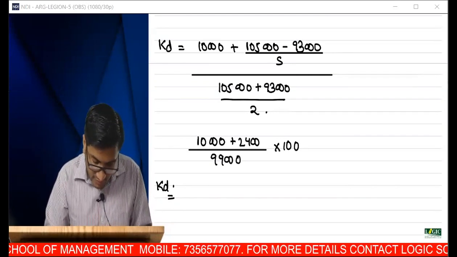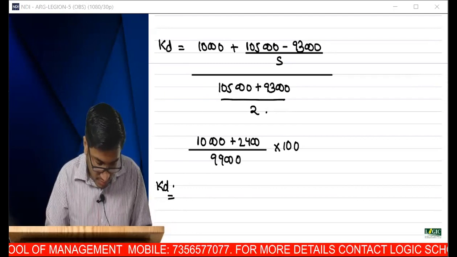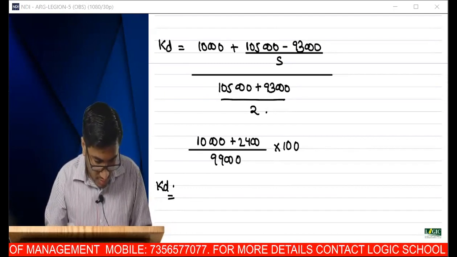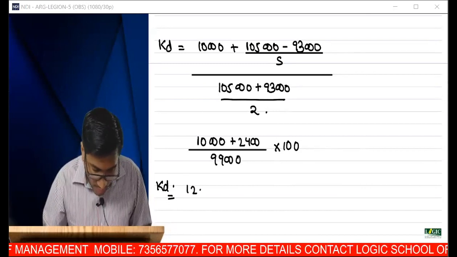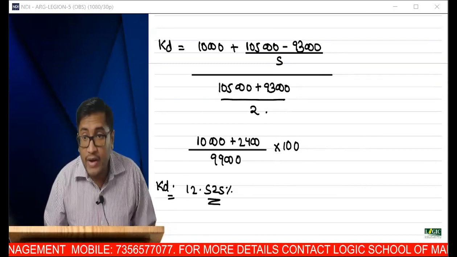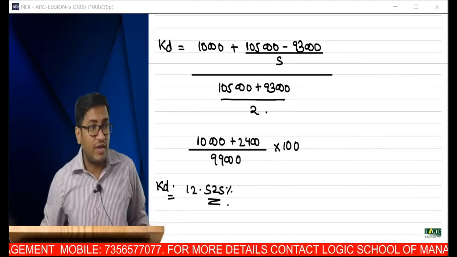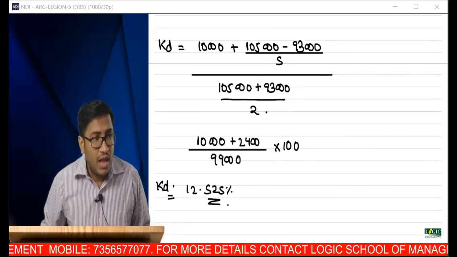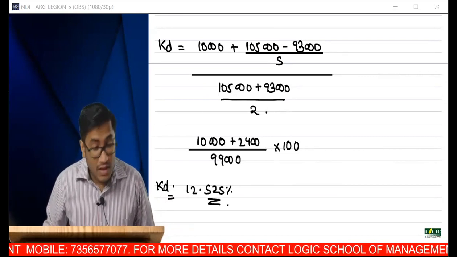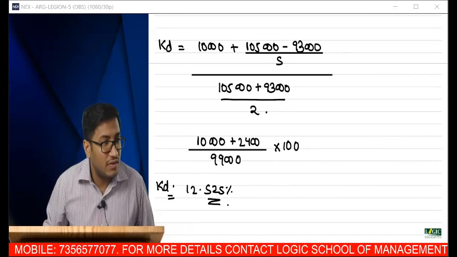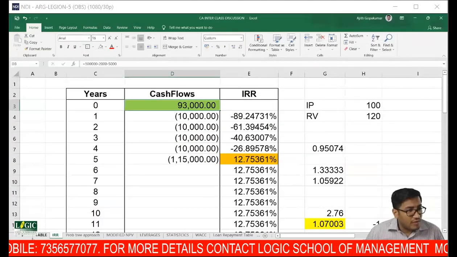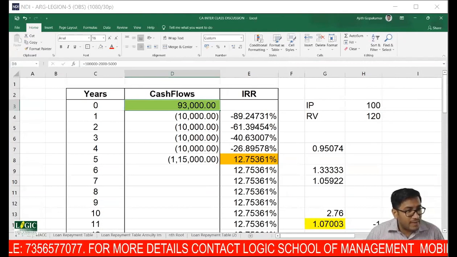Approximate answer, cost of debt. 12.525. As per Excel, we got 12.753. Now, see this. Now, if I want to do that repayment table, please.